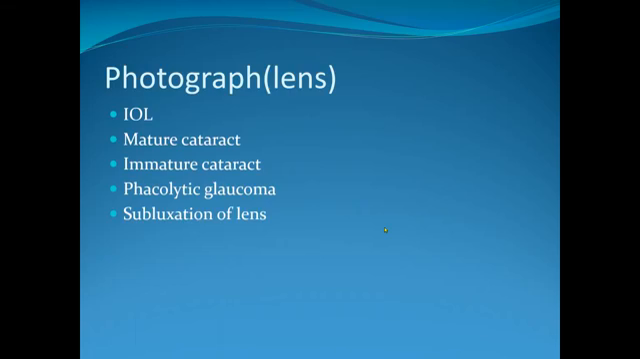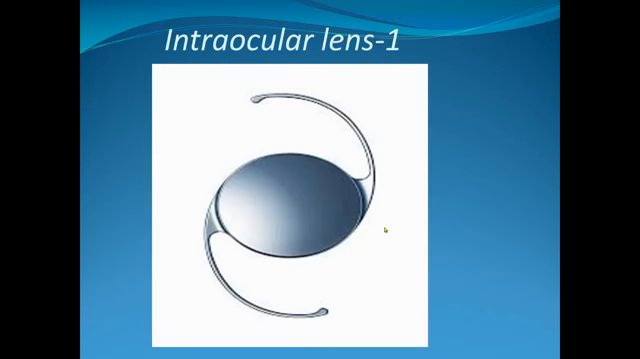Another photograph. This is the intraocular lens, usually implanted in patients' eyes during cataract surgery. This is the haptic portion, and this is the optic. The haptic is for support and the optic is for vision.